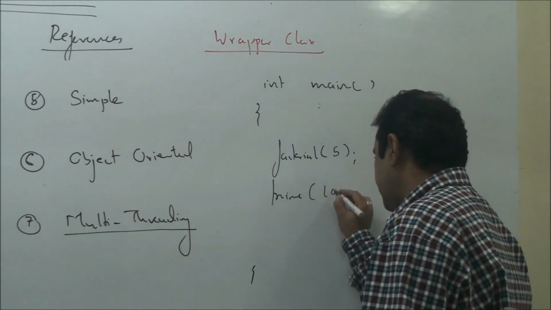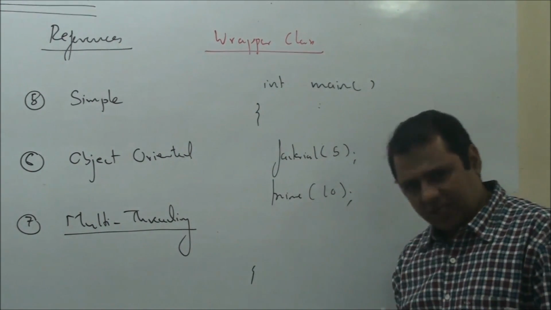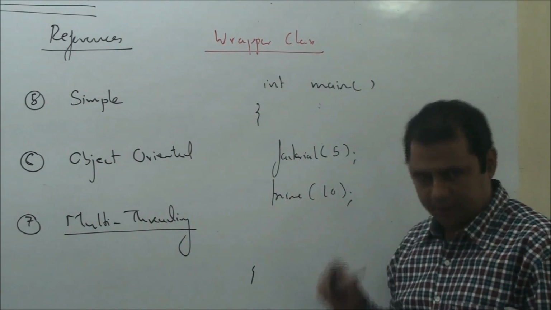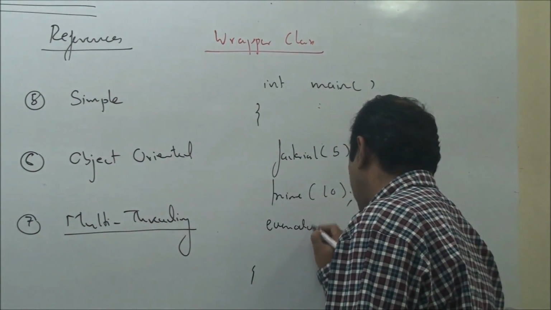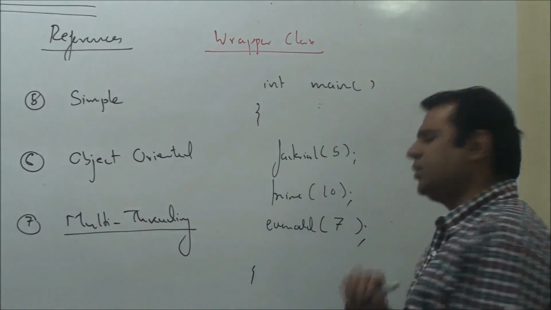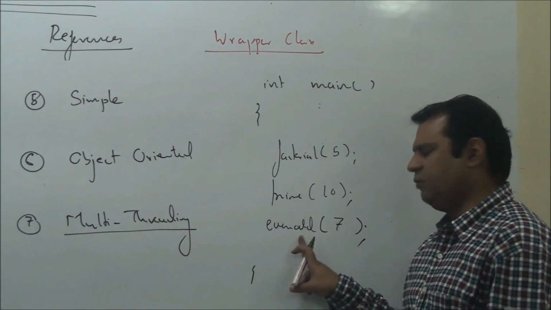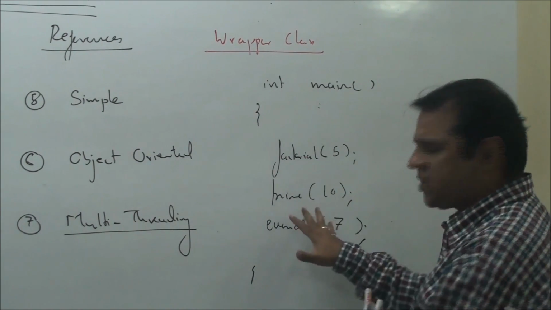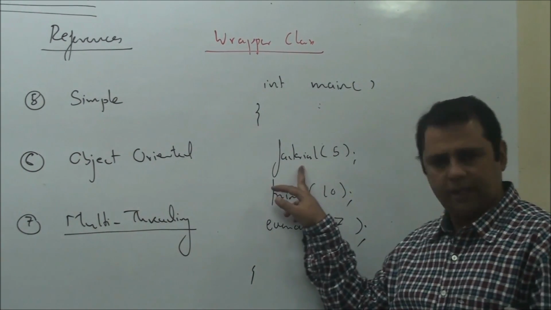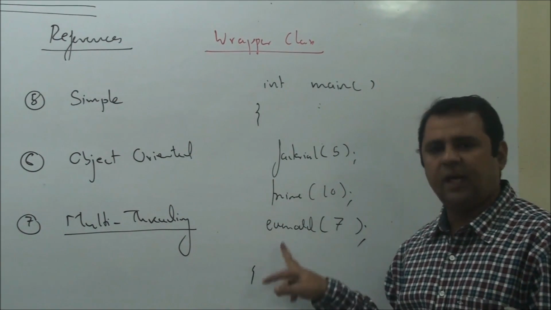I'll pass the number 10 to this function and it will check whether the number 10 is prime or not. And let's say I'm also having a function called even odd. I'll pass 7 to this function and it is going to check whether 7 is an even number or odd number. I repeat, I've got 3 functions in my code. One is factorial, the other one is prime, the third one is even odd.